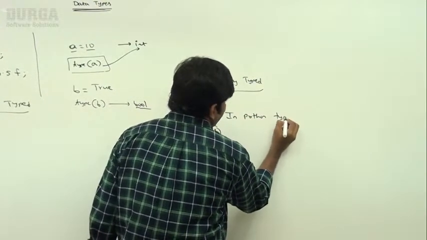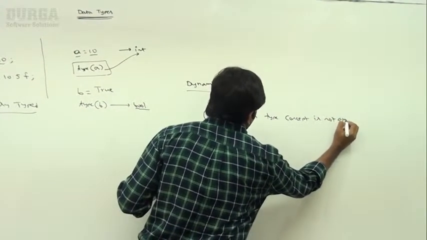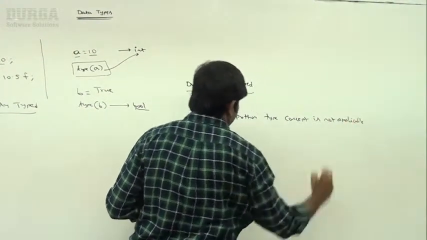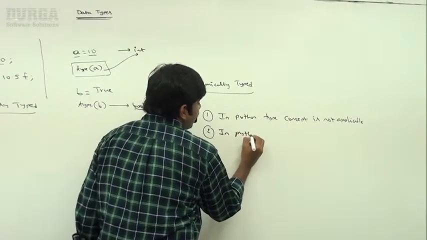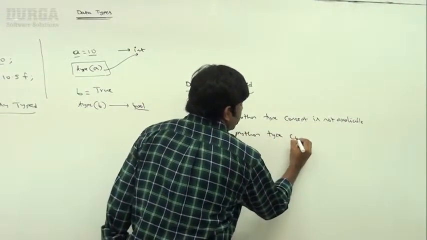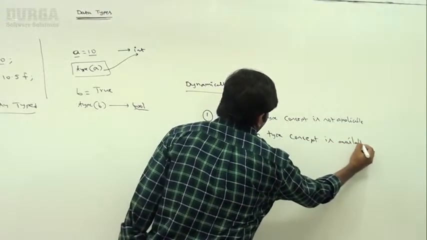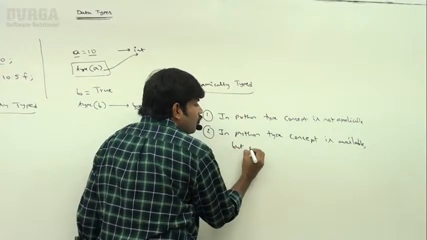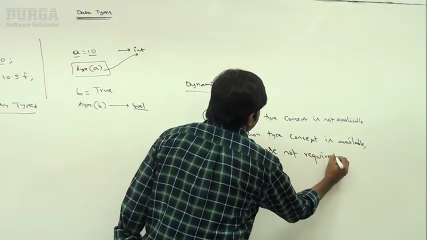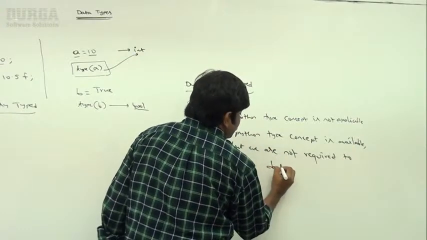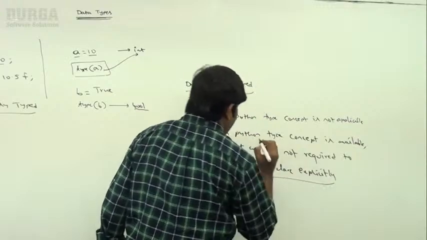Second statement: in Python, the type concept is available, but we are not required to declare it explicitly. Are you getting? Explicitly.